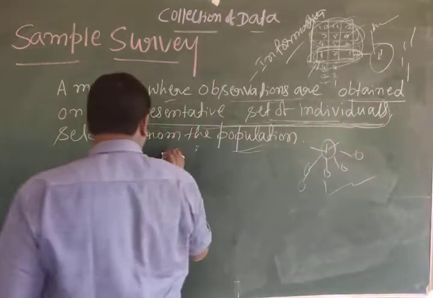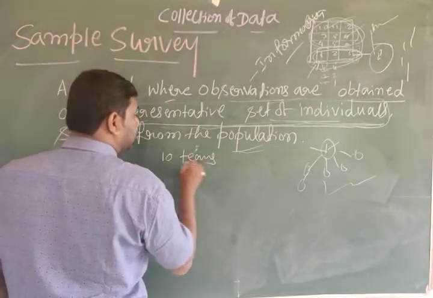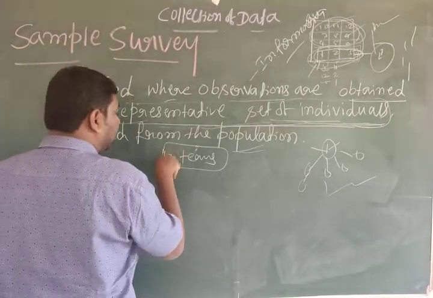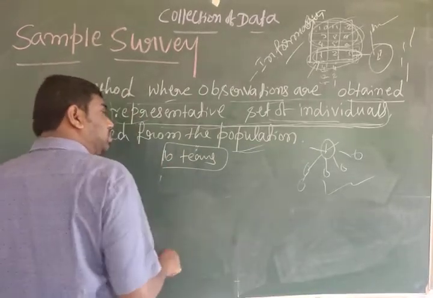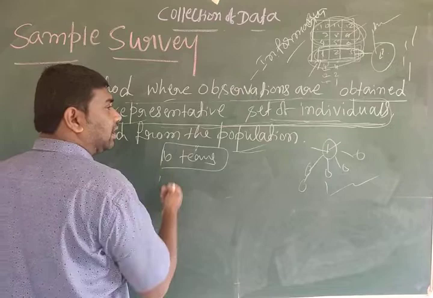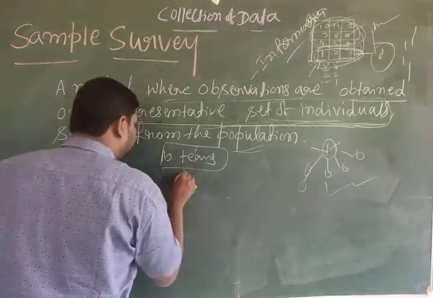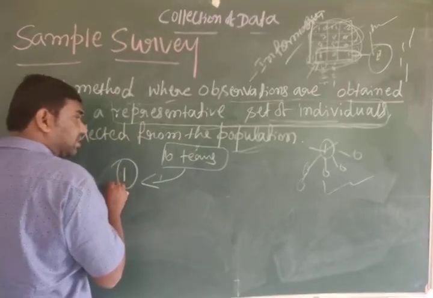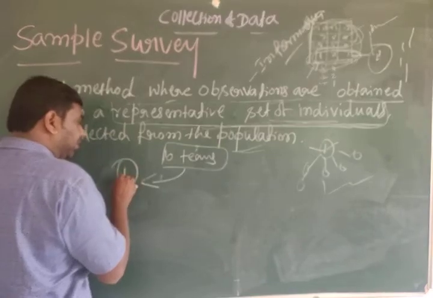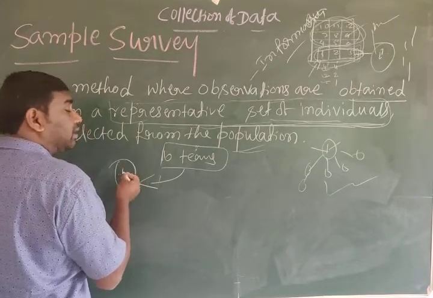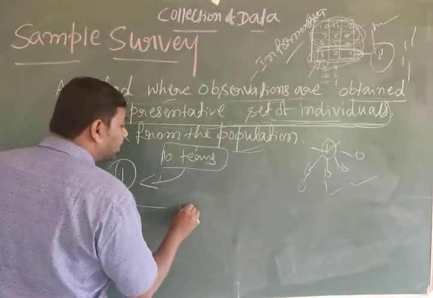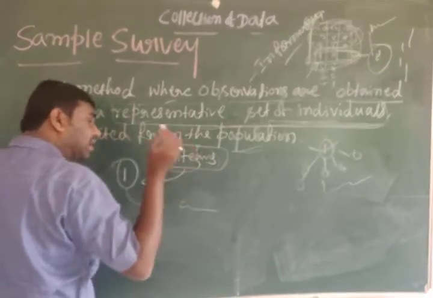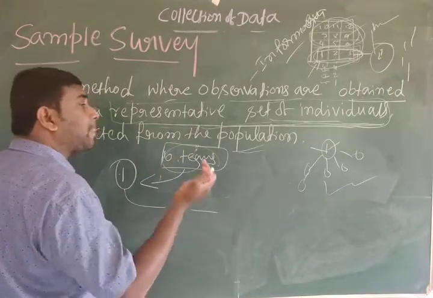Suppose there are 10 teams in the forest, just imagination. About this, we have to collect the information. It is not possible to collect information from the 10 teams by asking each and every one. But we can ask only one person, just imagine the head of the 10 teams. From what we collect from this person, we can execute. So the information about the complete 10 teams, that is reliable, reasonable and accurate.